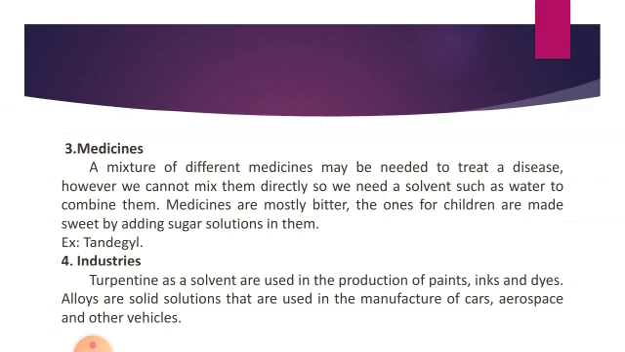Then the next use is industries. Turpentine as a solvent is used in the production of paints, inks and dyes. Alloys are solid solutions that are used in the manufacture of cars, aerospace and other vehicles. Are all able to understand those uses?